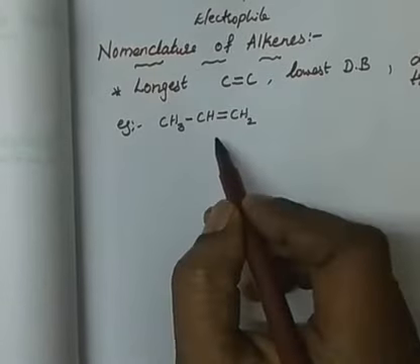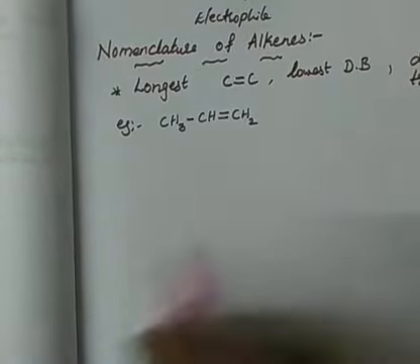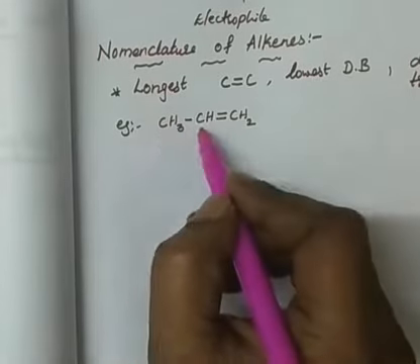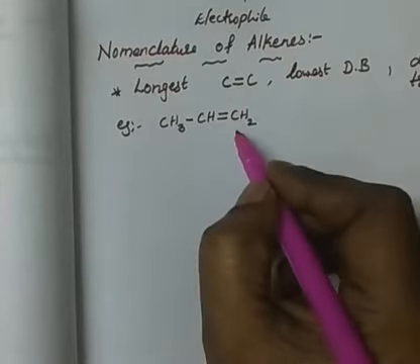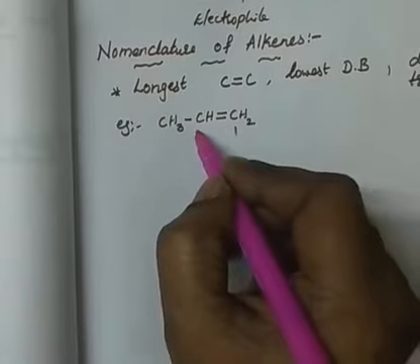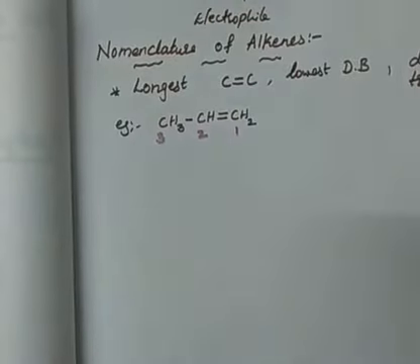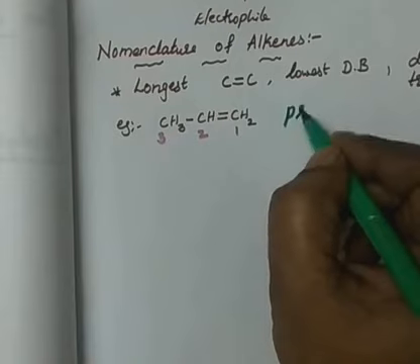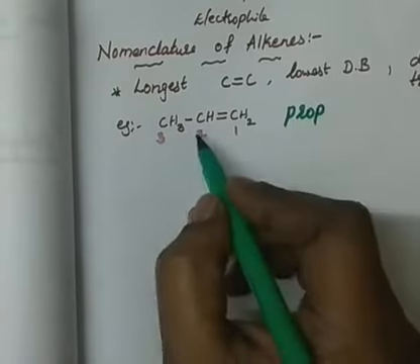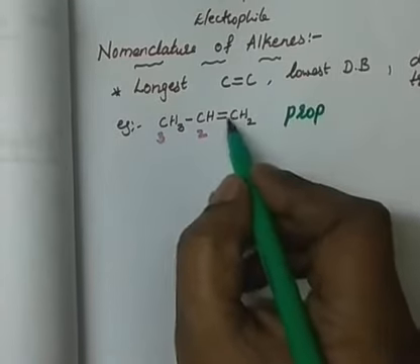So this is one compound. How to give the naming? I should not number from here 1, 2, 3. I should give the numbering to the carbon atom possessing the double bond. Therefore it has 3 carbons, so my prefix will be prop, and the double bond is at the first carbon, ene.